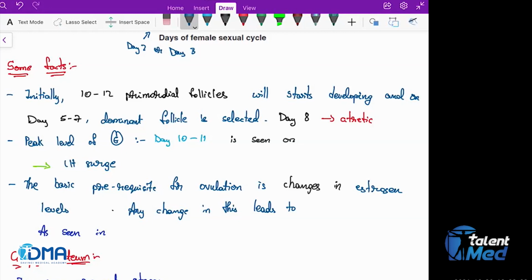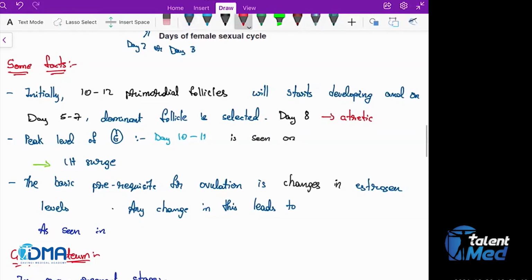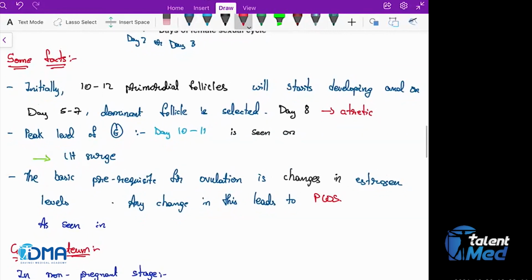What is one example in which ovulation is not going to occur? PCOS. Any change in this leads to anovulation. If ovulation is not occurring, we call it anovulation, as seen in PCOS.